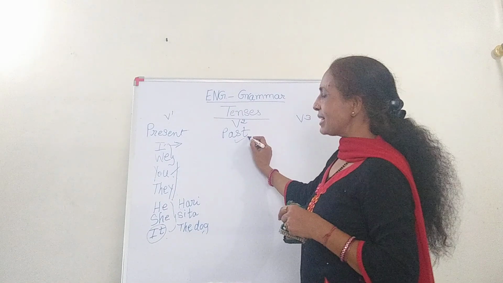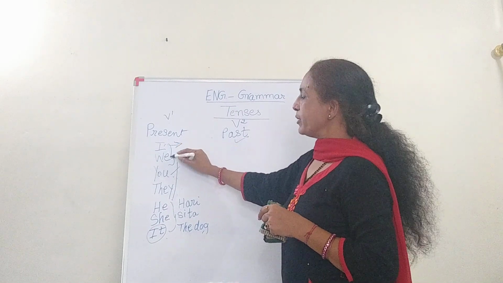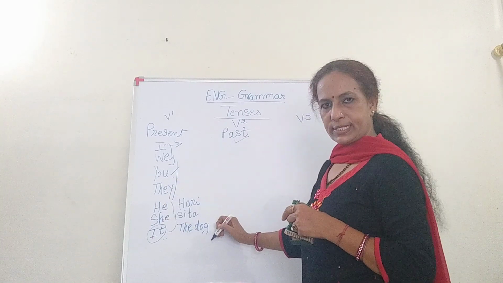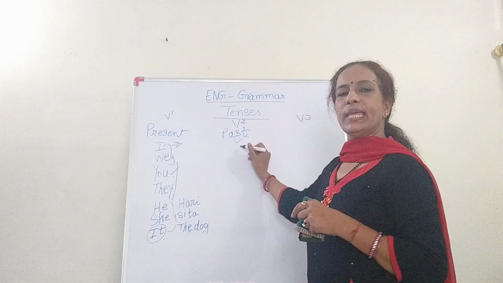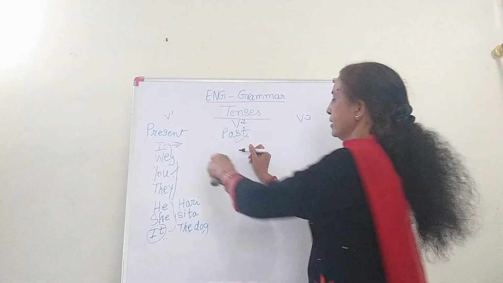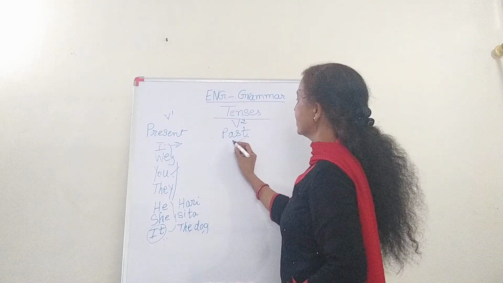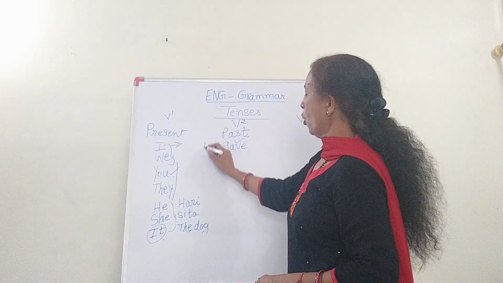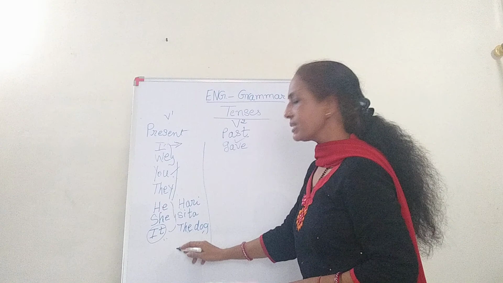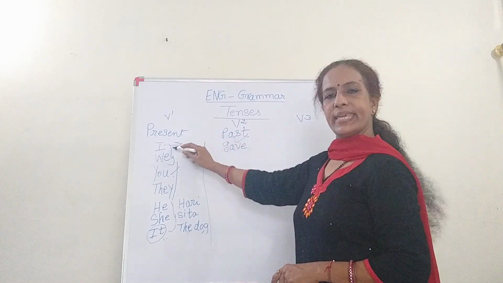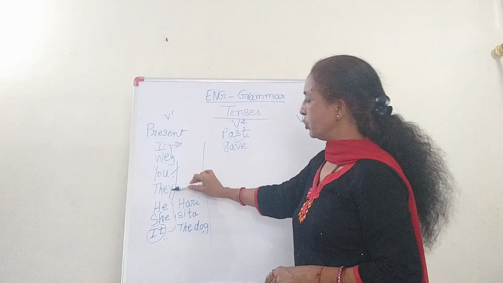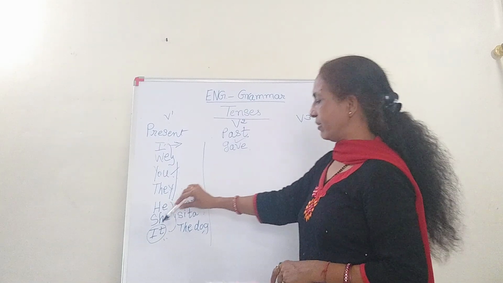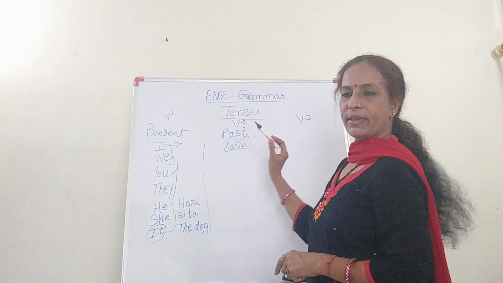But in case of past tense, for all these, I, you, we, they, he, she, it, or any names, the verb will be in past tense. For example, if I take gave, then no change is seen in any of the subjects in past tense. I gave, we gave, they gave, you gave, he gave or Harry gave, she gave or Sita gave, it or the dog gave.